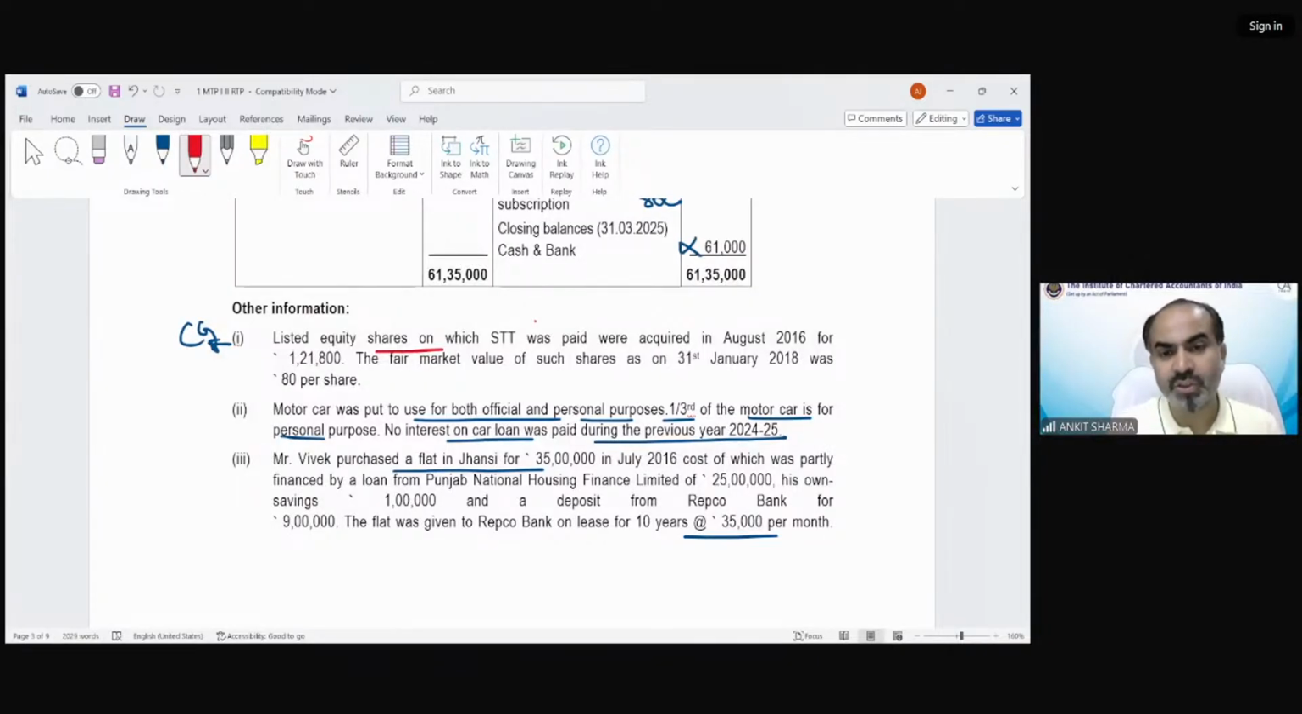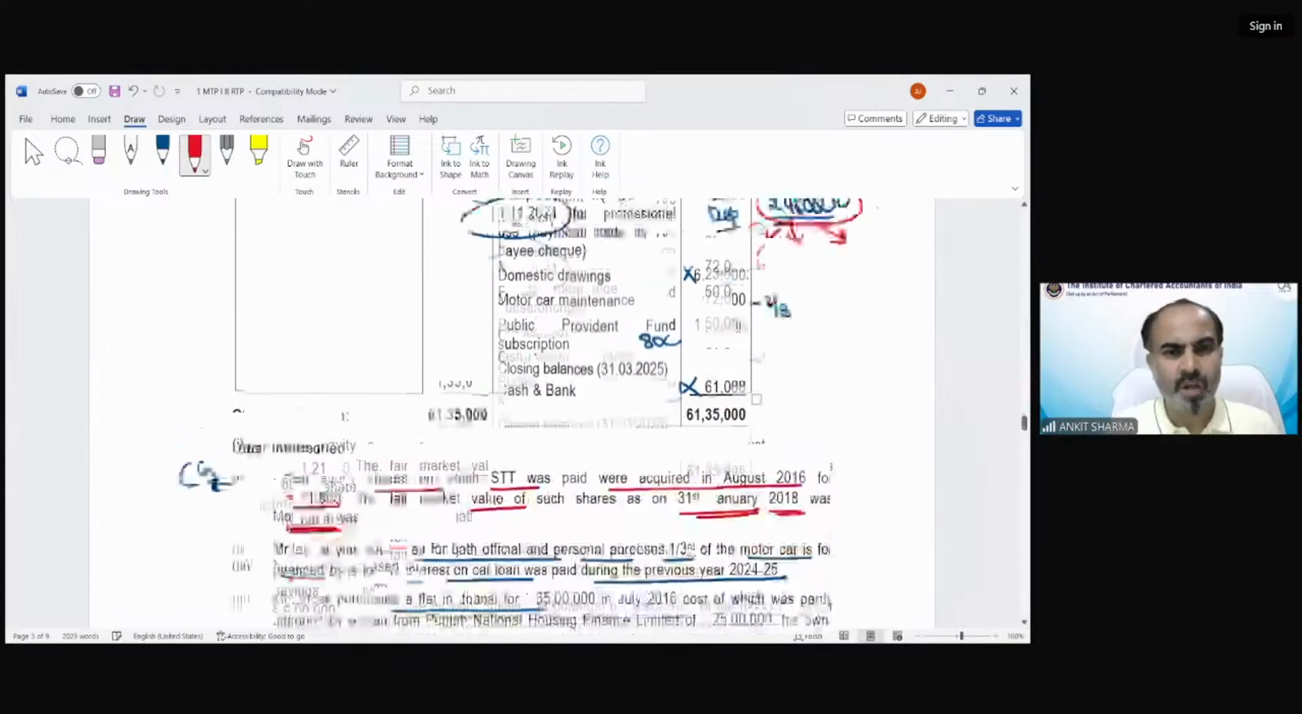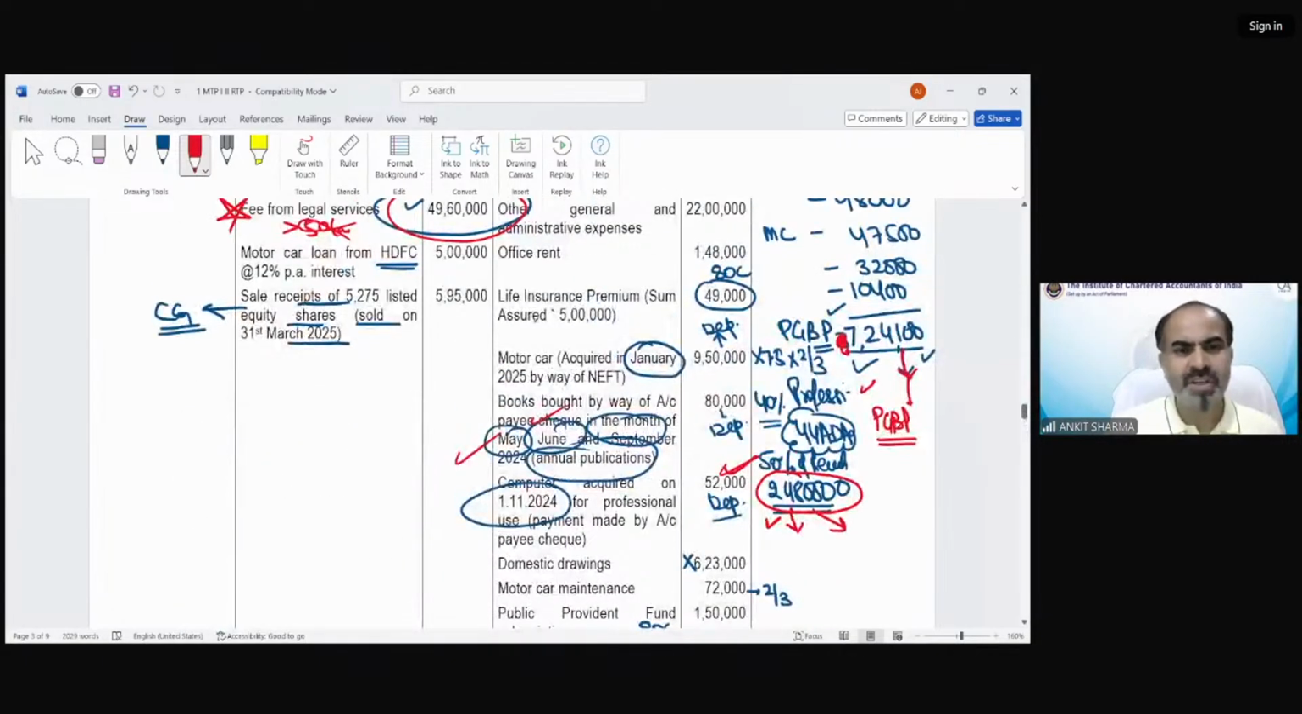Listed equity shares on which STT was paid were acquired in August 26 for 1,21,800. The FMV of the shares for 31st January 18 was 80 rupees per share. How many shares were there? The information has been given: share receipt of 5275, listed equity shares. This is the amount of share receipt we have received.